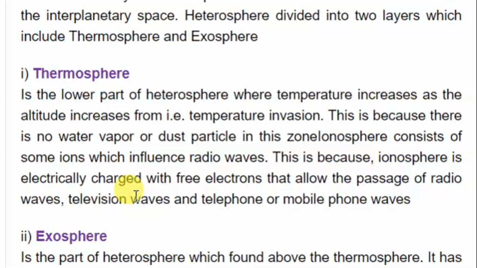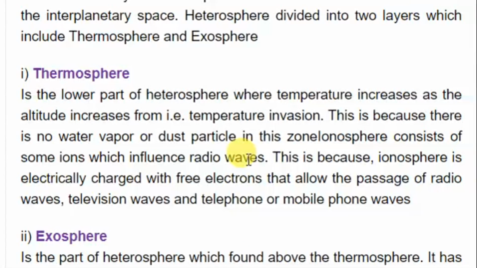As we know from the mesopause part there, we have the zero temperature. So when we are moving to thermosphere, that means temperature tends to start from zero, then start to increase. This is because there is no water vapor or dust particles in this zone. This zone, the ionosphere, consists of some ions which influence radio waves.